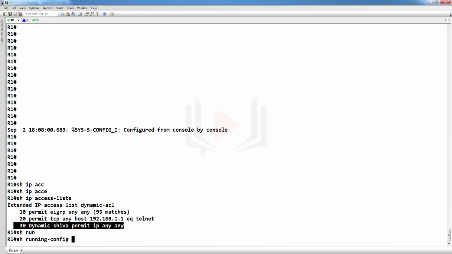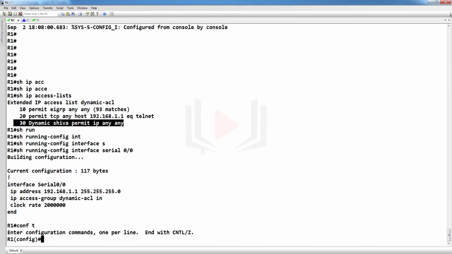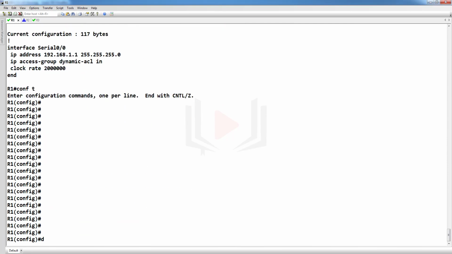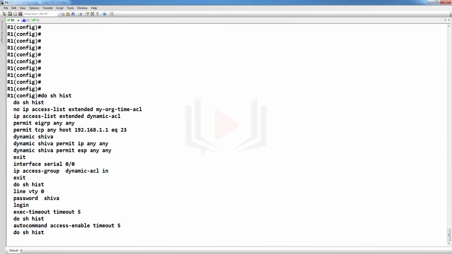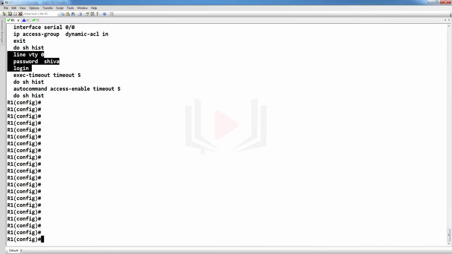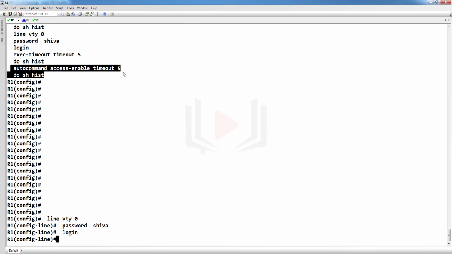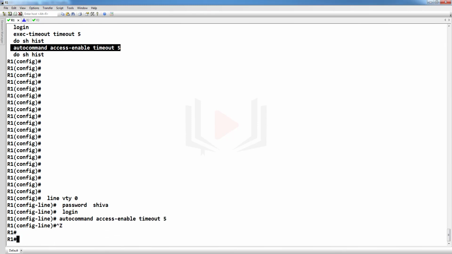Configure that at interface serial 0/0. Then go to the VTY lines and put a command. That command is autocommand access-enable timeout.